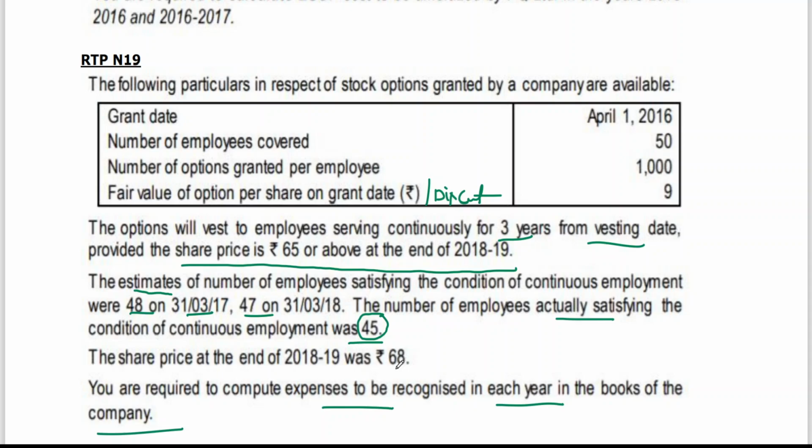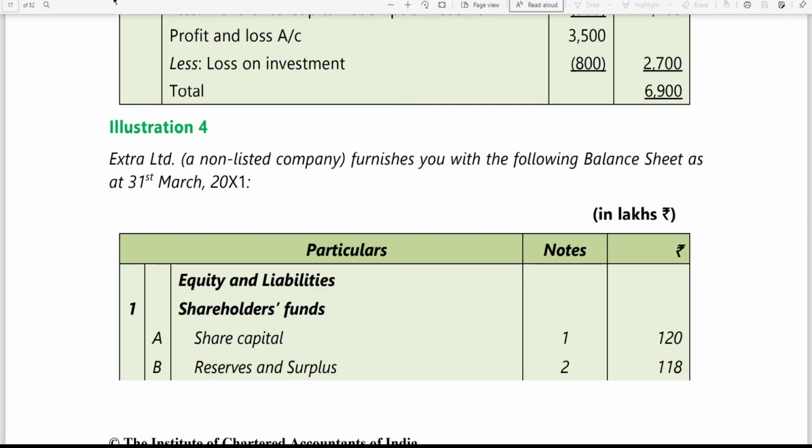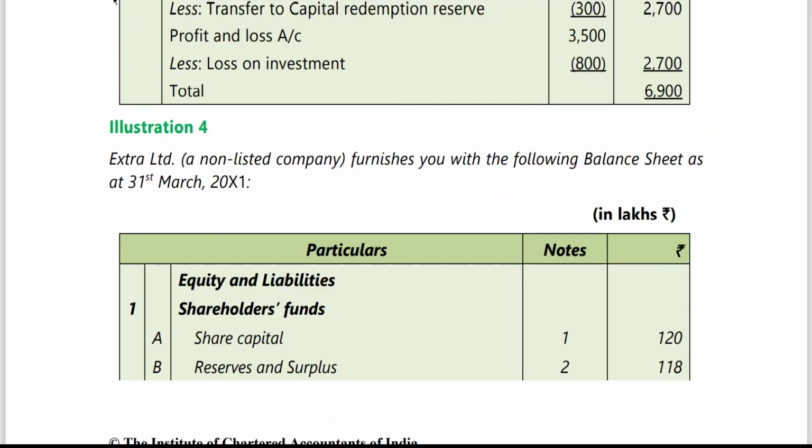Only one thing, if you remember, in buyback of securities, I told you there's one problem from our institute material. It was in the buyback shares chapter.